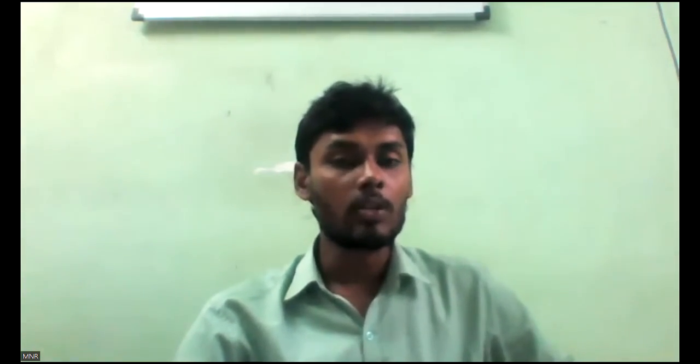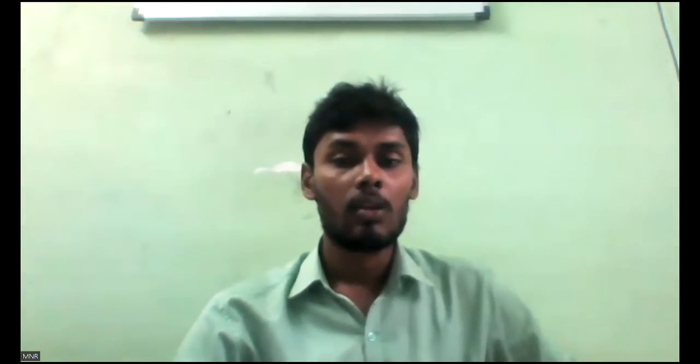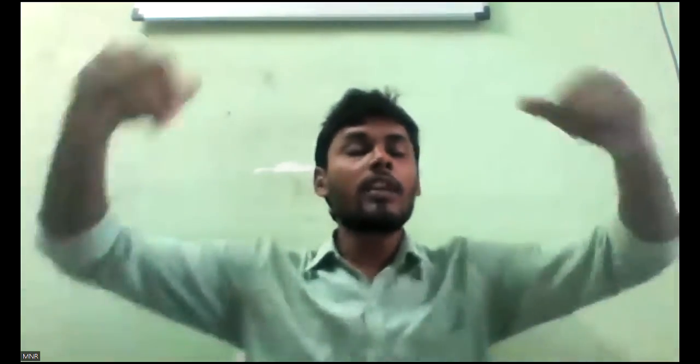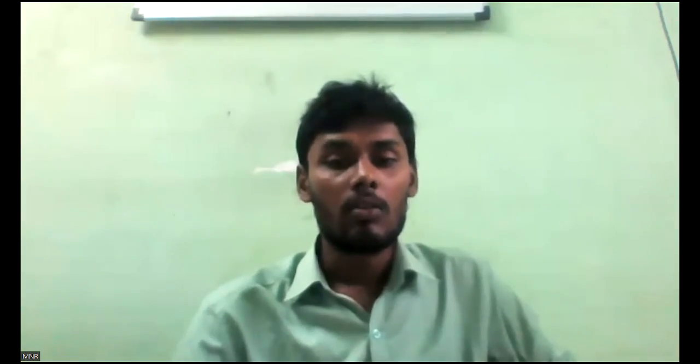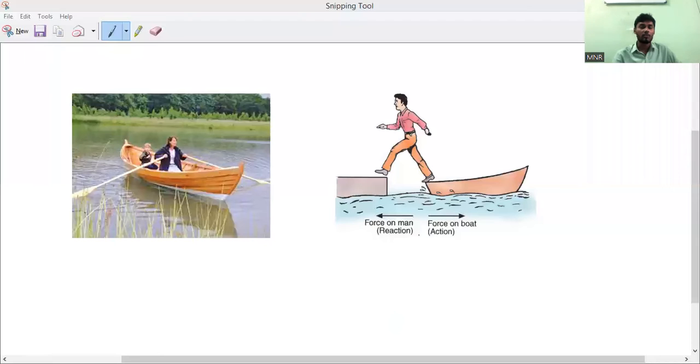Oars. In Tamil, what can we say? Which will push the water, like sticks, spoon-like structures. In Telugu we can say Ted, but in English we call it oars. Understand what we call it in English? Oars, O-A-R-S.